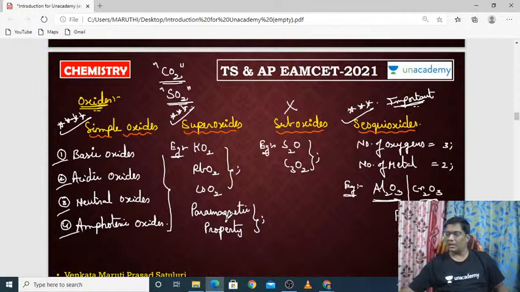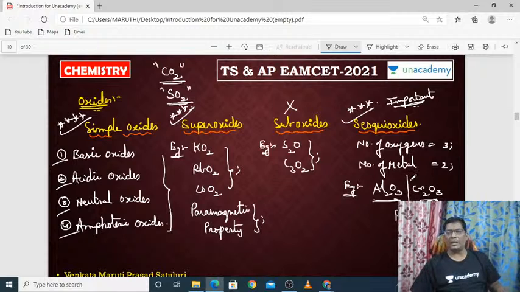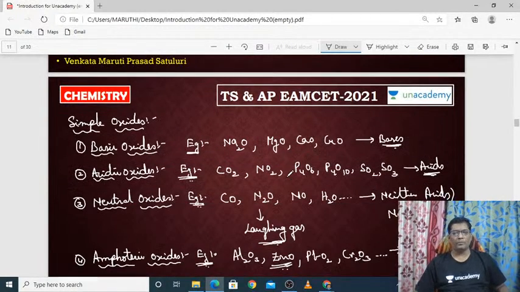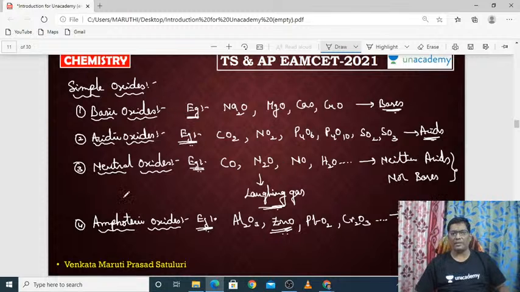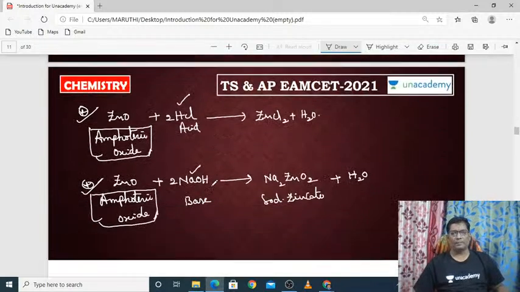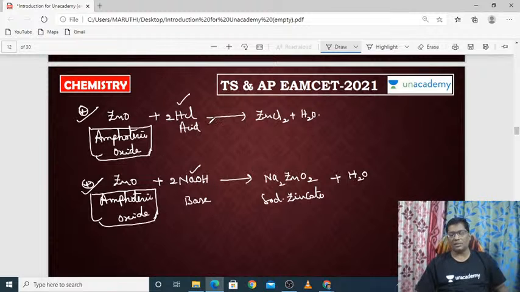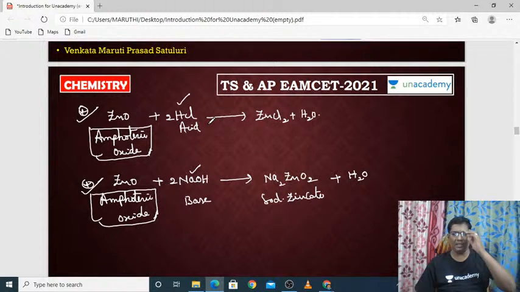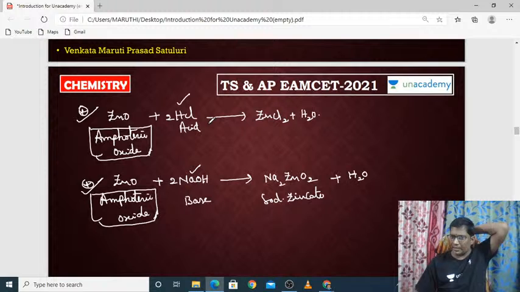There are 4 different types of oxides. We have simple, super, sub, and sesquioxides. Sesquioxides means the number of oxygen should be 3, the number of metal atoms should be 2. And simple oxides also have 4 classifications: basic, acidic, neutral, and amphoteric oxides. How the amphoteric oxide works we have already seen. That's all. This is our today's session.